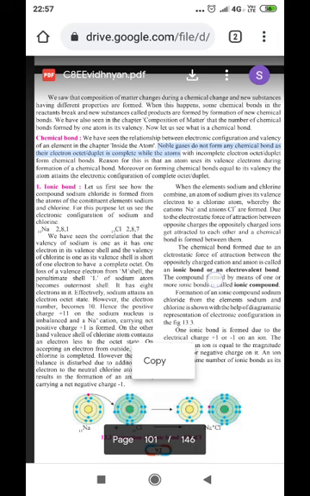We have also seen in the chapter composition of matter the number of chemical bonds formed by one atom and its valency. Now let us see what a chemical bond is.